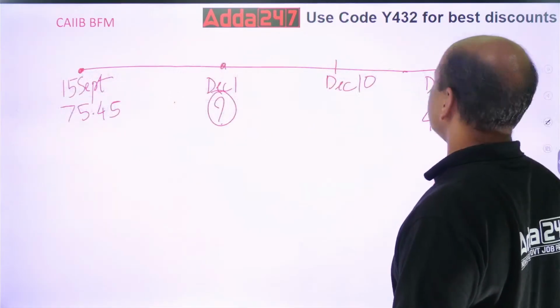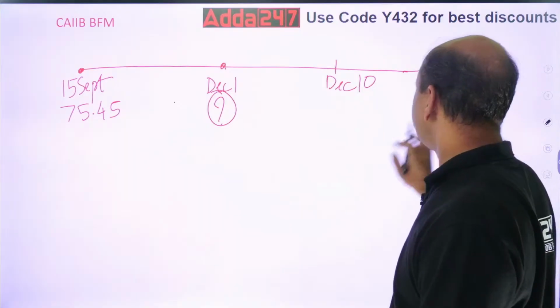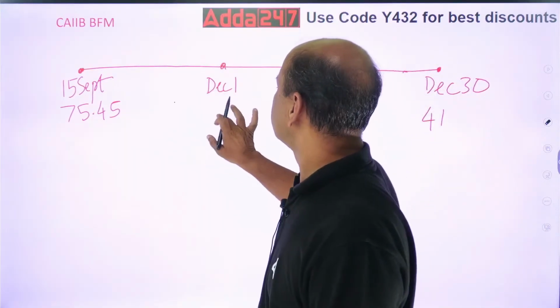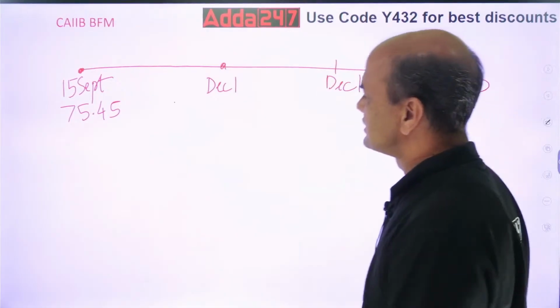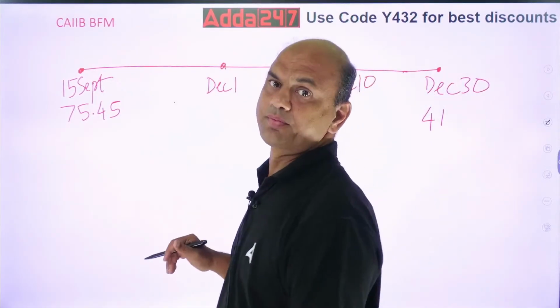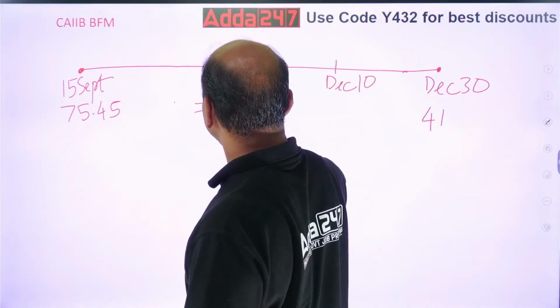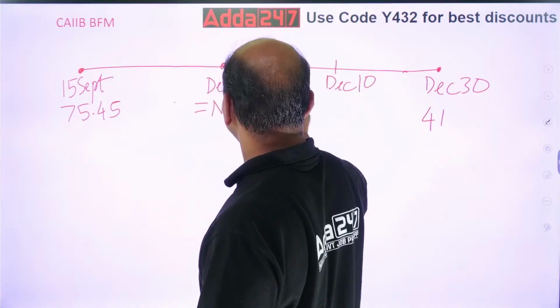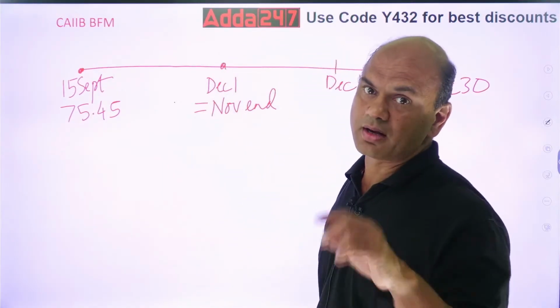So kindly understand, whenever you are dealing with the starting of the month, pay attention everyone, December 1 equals November end. December 1 rate equals November end rate.